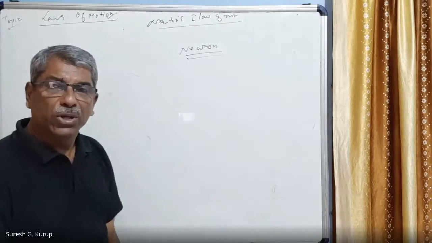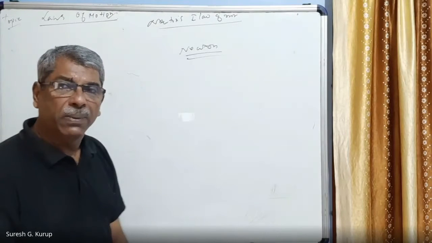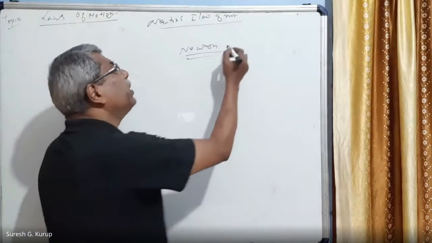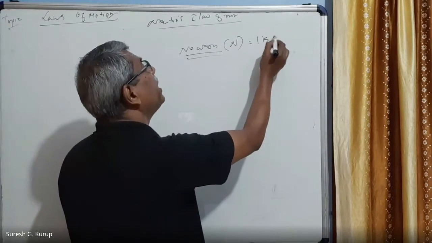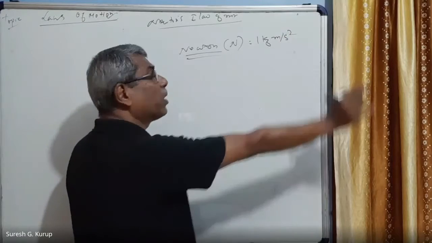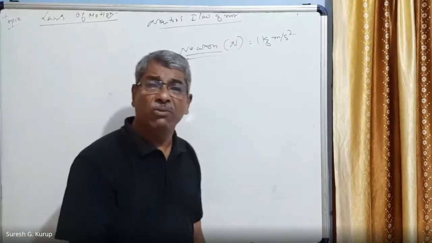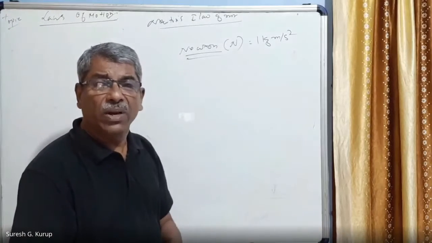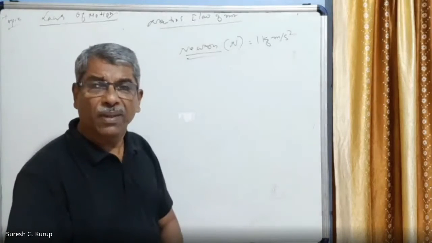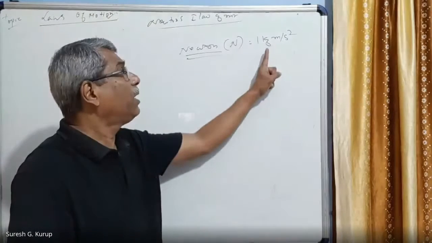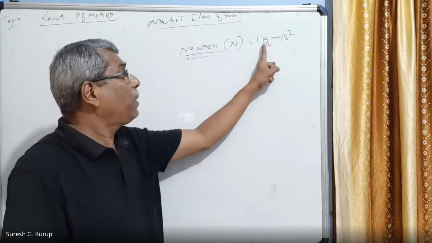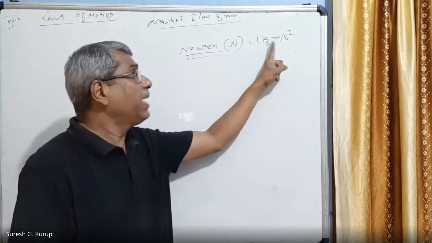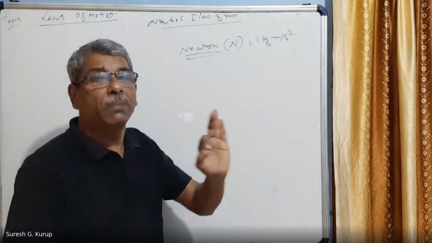1 Newton, denoted by the letter N, is equal to 1 kg meter per second square. So 1 Newton is that force which, when applied on a body of 1 kg, accelerates it by 1 meter per second square.